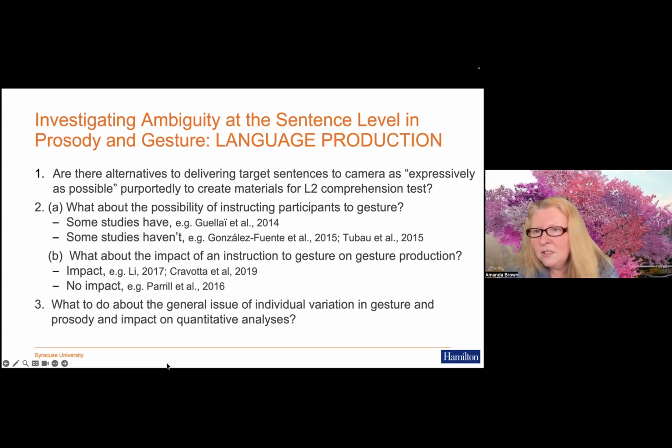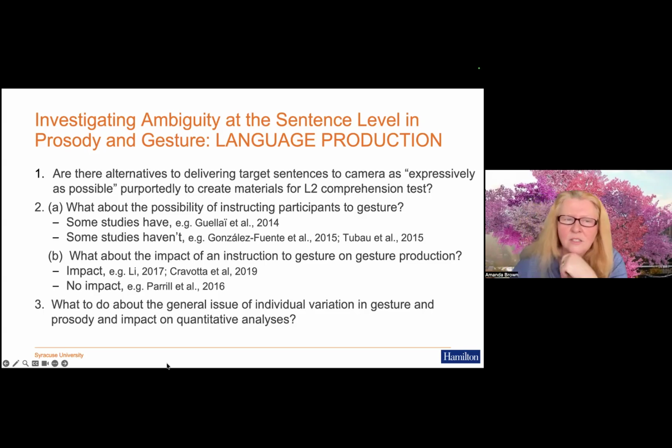But then Parrill and colleagues did a study where they didn't give any specific instruction to individuals in three types of task. And then with the same individuals, they gave an instruction to gesture, and they didn't find any difference between the two. So there are some mixed findings here.